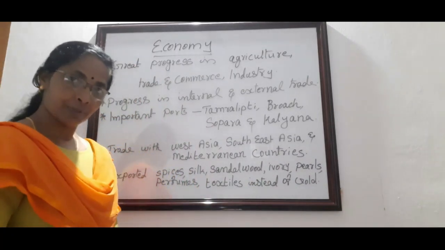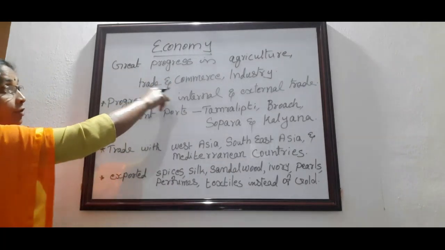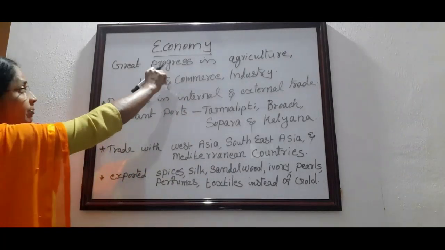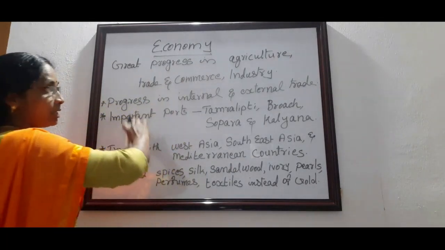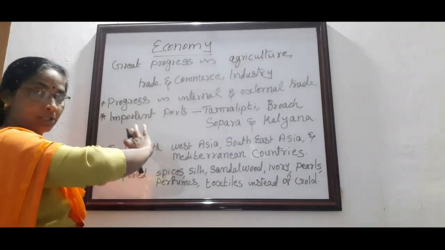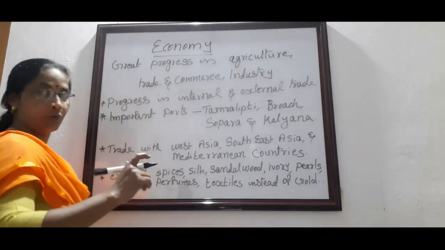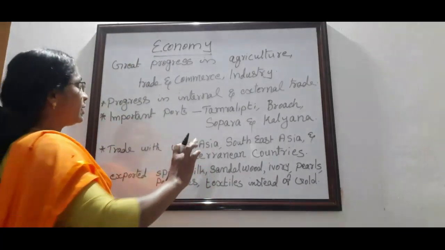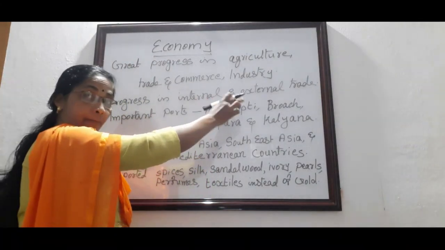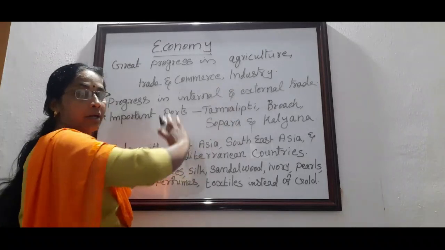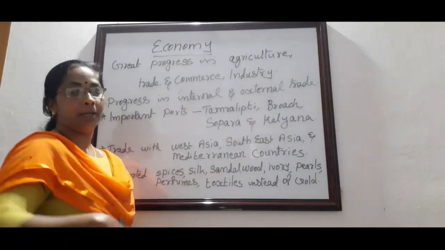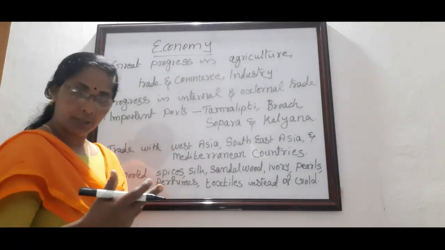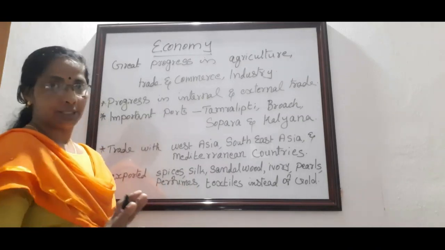Is it clear? So about economy, once more we want to learn the main points belonging to the economy. Great progress in agriculture, trade, commerce and industry. Then the main industries were pottery, weaving, carpentry and metallurgy. Then they made progress in internal and external trade. Internal means within the empire. Then different kinds of transactions.